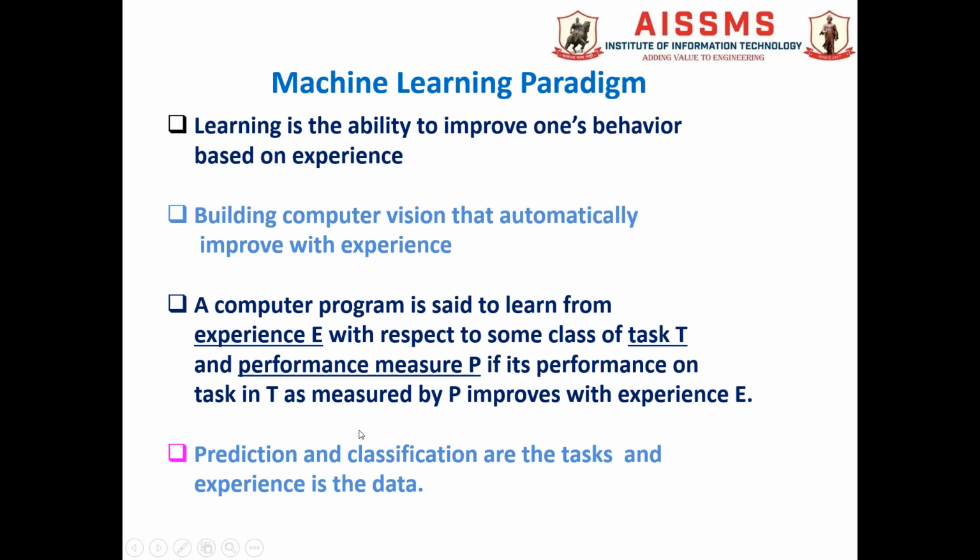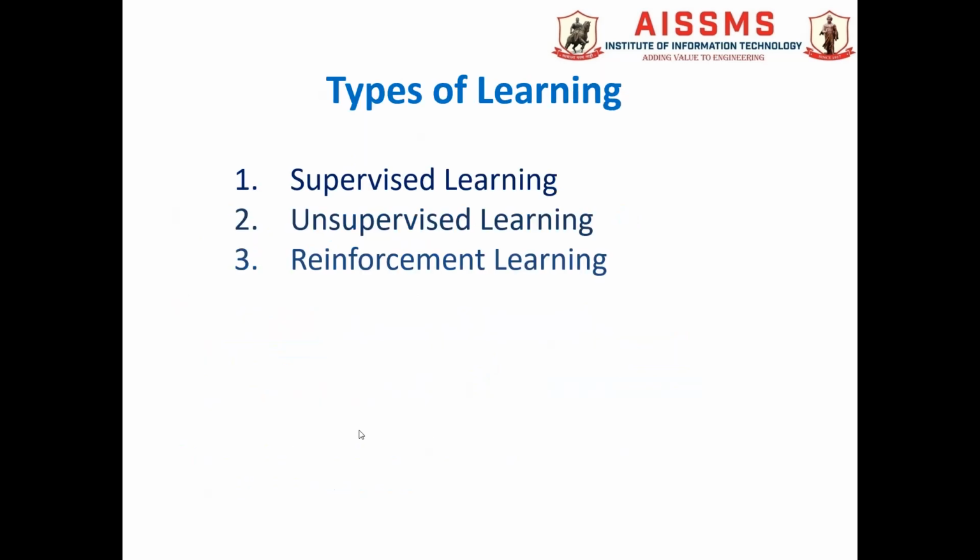The different tasks which we perform in machine learning are prediction and classification, and experience is the data which we give as an input to the system to learn. All machine learning systems are classified in these three categories: supervised learning, unsupervised learning, and reinforcement learning.